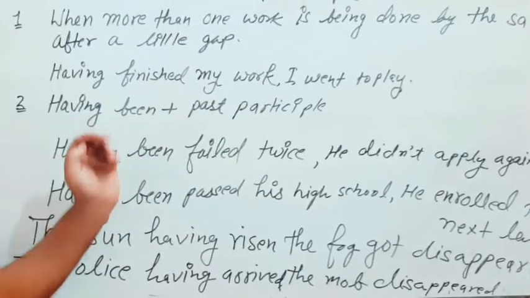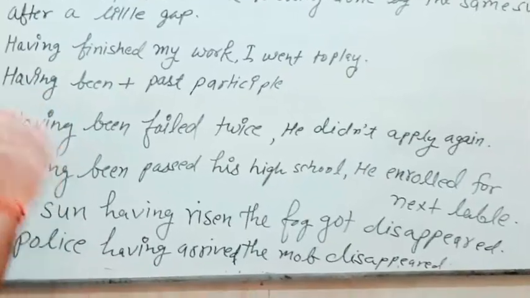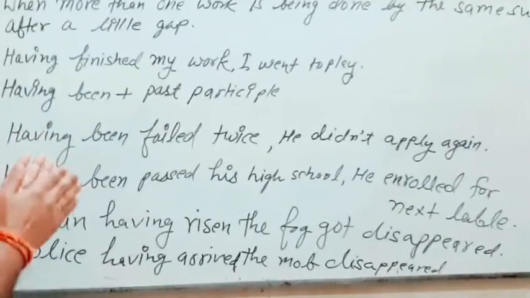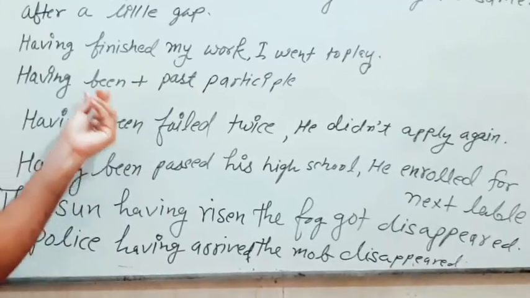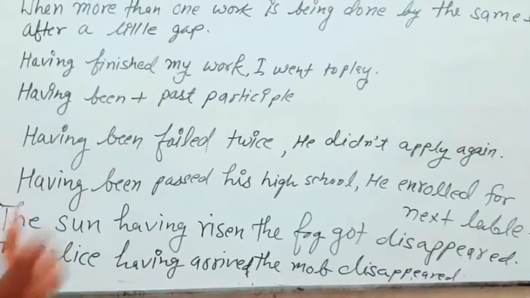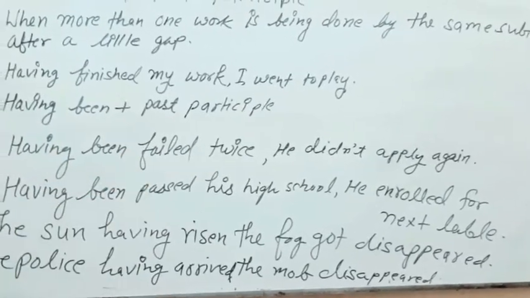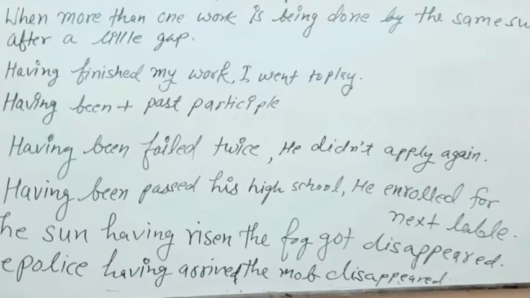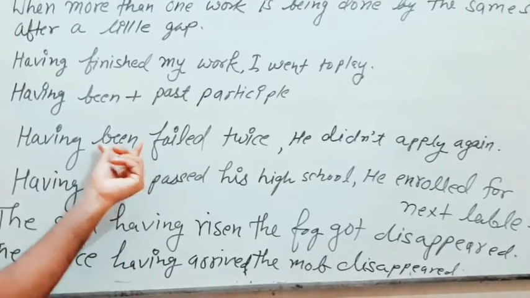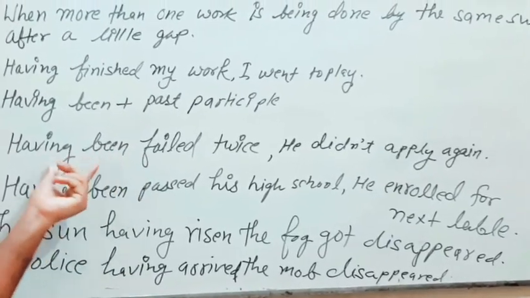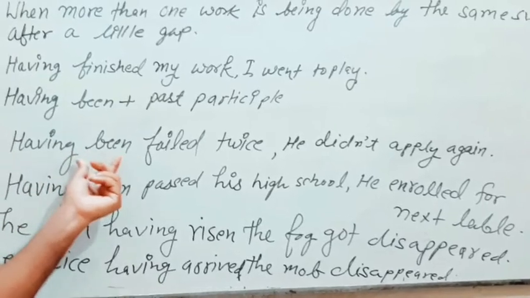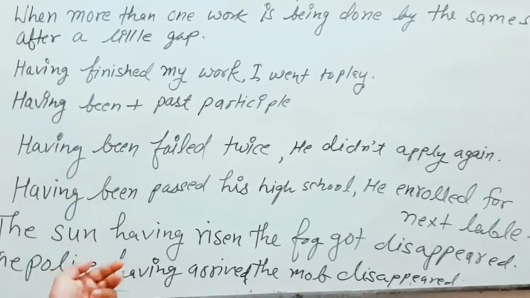Now another example: we use having been plus past participle also, but it is in passive voice format. For example, having been failed twice, he didn't apply again. So we have passive format here. So in passive format, we also use perfect participle.